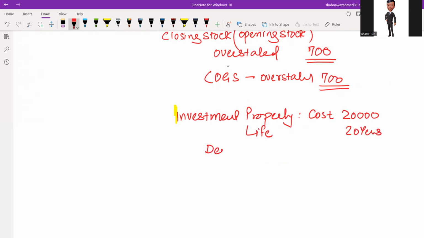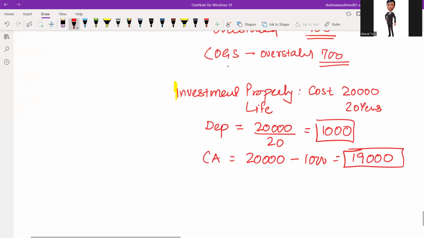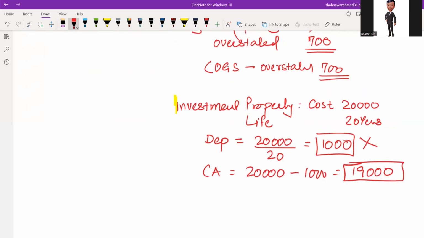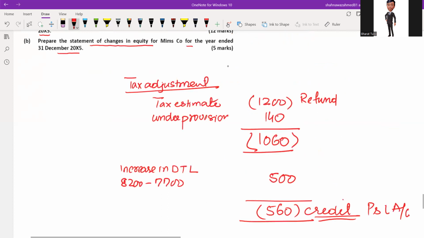So per annum depreciation is 20,000 over 20 is 1,000. So that means the carrying amount is 20,000 minus 1,000 is 19,000 reflected in trial balance, right? But as we are using the fair value model, so that means this depreciation is wrong. And it is already charged in admin expense. Here in administrative expense 10,900, we need to make some adjustment.